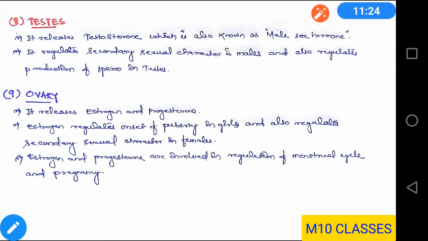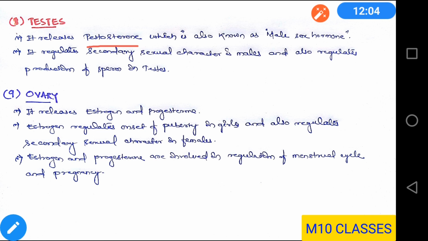Coming to the gonads, that is your testes and ovary. The testis releases testosterone. This is the male sex hormone. It regulates the secondary sexual characters in males and also regulates the production of sperm in the testis. Now, what is this secondary sexual character? Those characters which physically distinguish between male and female. So, in case of male, the secondary sexual characters are the broadened chest, moustaches and beards. All those are the secondary sexual characters in the male.